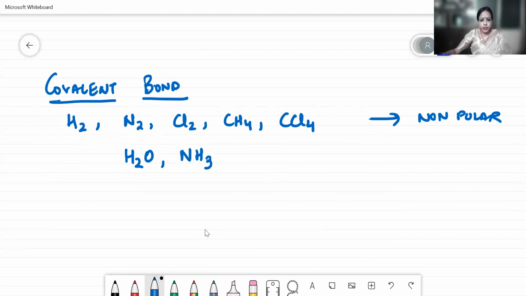You have to do ammonia. These are your polar and your HCl as per your reduced syllabus. Now let's see for hydrogen.